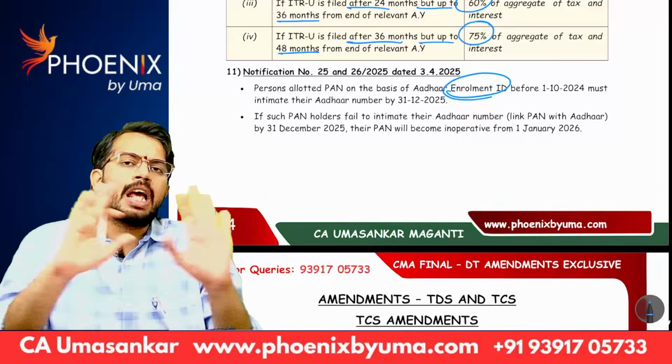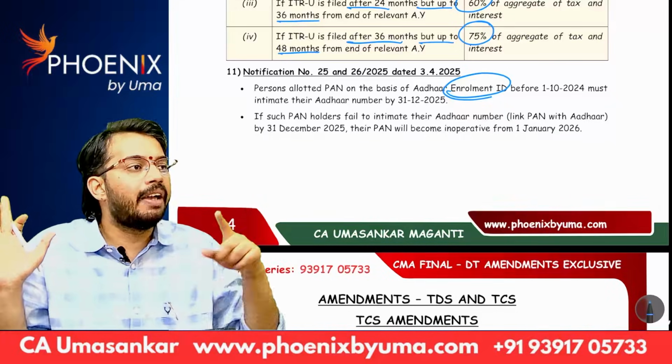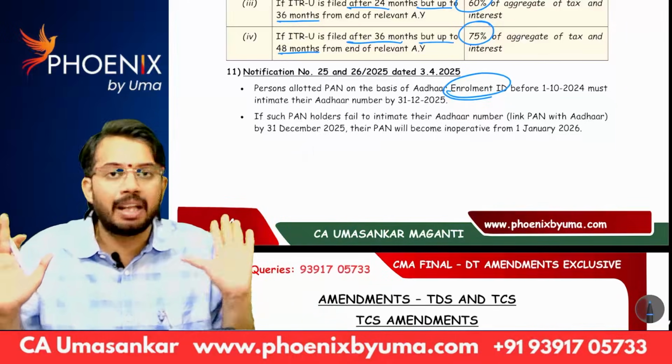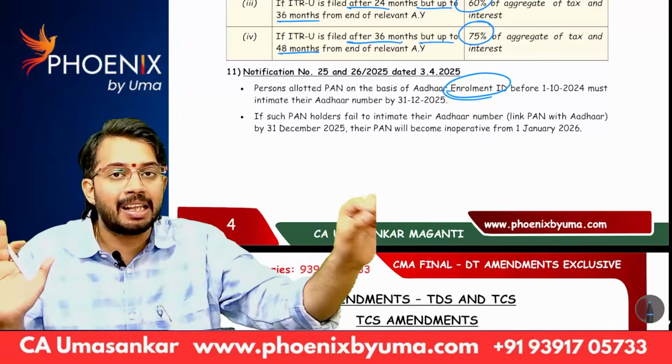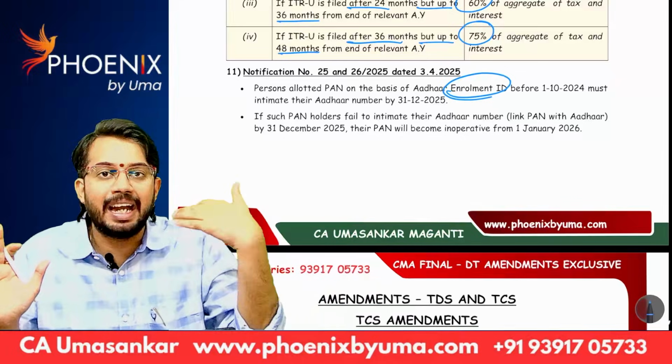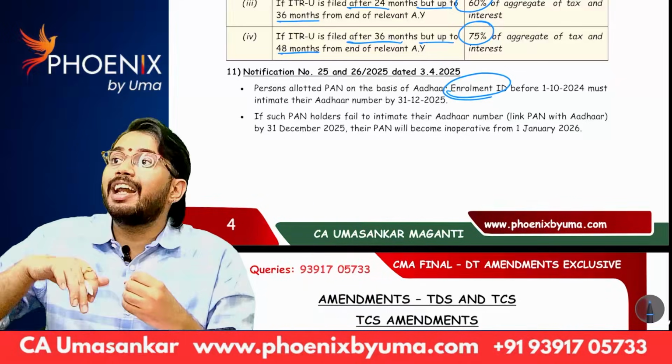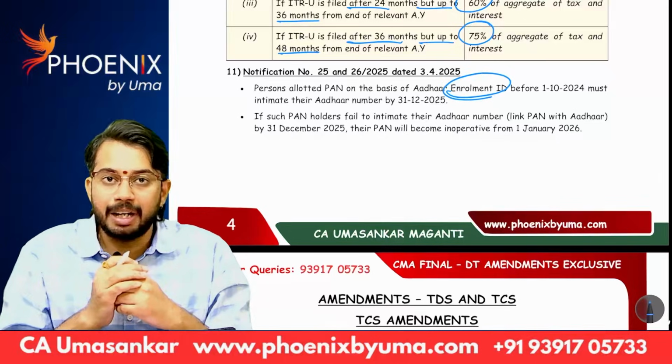Today, let's say I do not have Aadhaar number. First, I will go and apply for Aadhaar number. It will take 1 month for the Aadhaar number to come. But when I apply for Aadhaar number, there will be an enrollment ID in the application. Using that enrollment ID, I can also apply for PAN number. Are you able to understand?